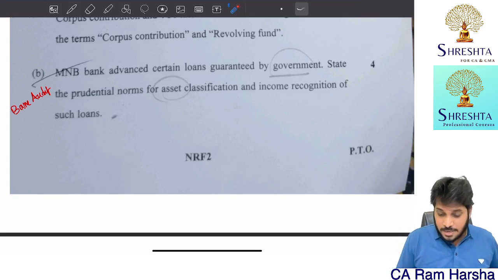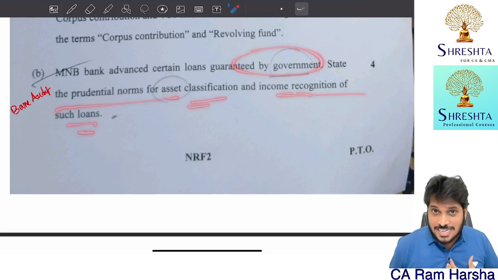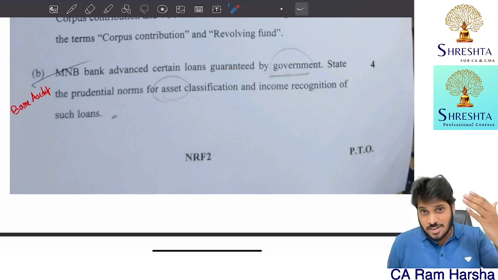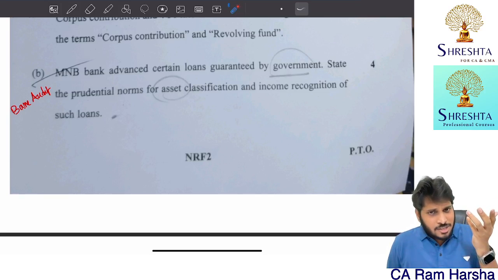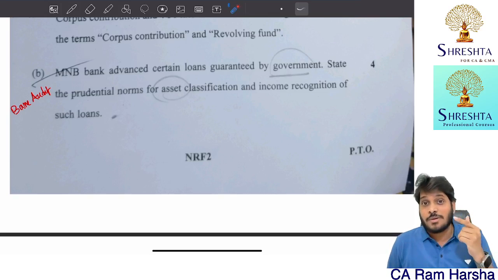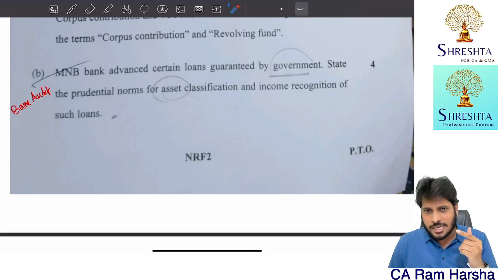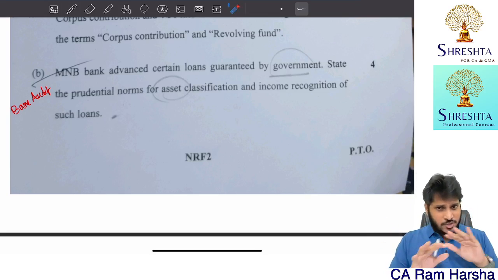Yeah. So MNB Limited has advanced certain loans guaranteed by government. State the prudential norm for asset classification and income on such loans. Government guaranteed loans, central government guaranteed loans. Yes or no? It will never turn into an NPA because the central government guarantees it, but interest on that cannot be recognized on accrual basis. Getting it? However, for principal purposes, it is not an NPA.